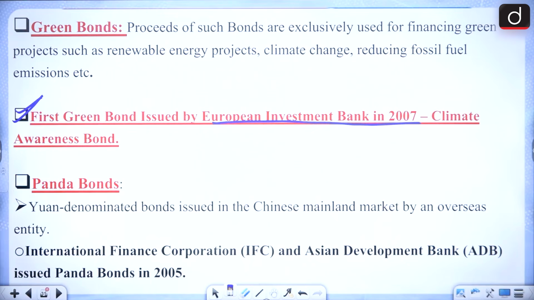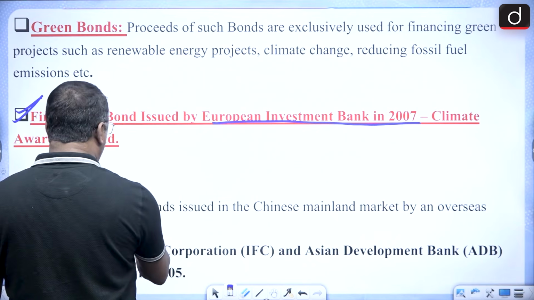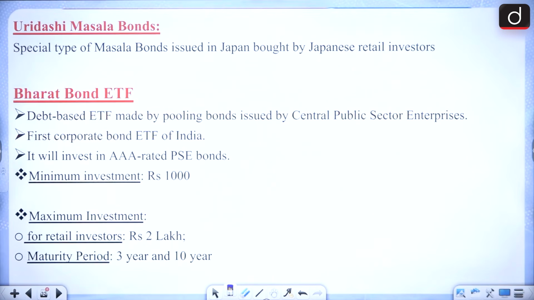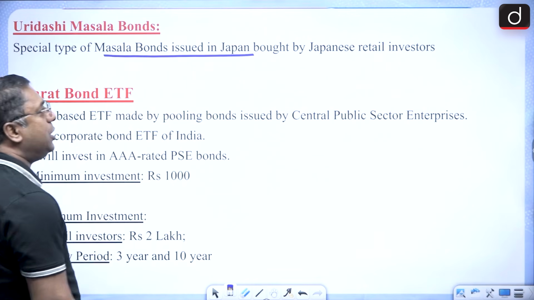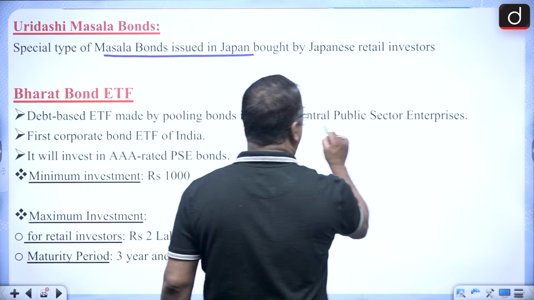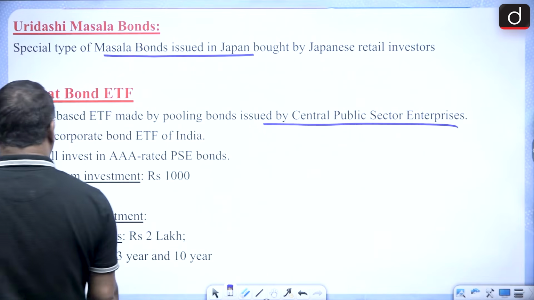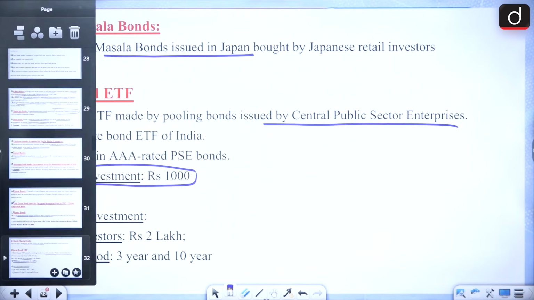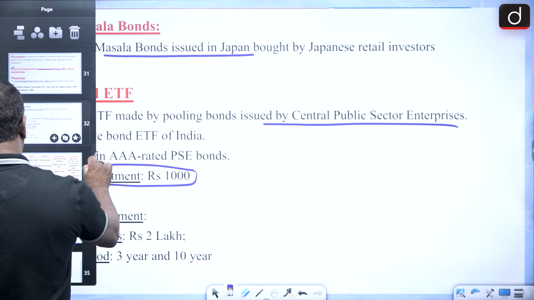Then there is the panda bond. This is yuan denominated bonds issued by China. Okay, panda bonds. Then Uridashi masala bonds. It is a special type of masala bond of Japan. It is bought by Japanese retail investors. Uridashi masala bonds. And the Bharat bond ETF, you can say it is issued by the central public sector enterprises. Okay, and the minimum investment is 1,000. So these are the various types of bonds which we have to remember.